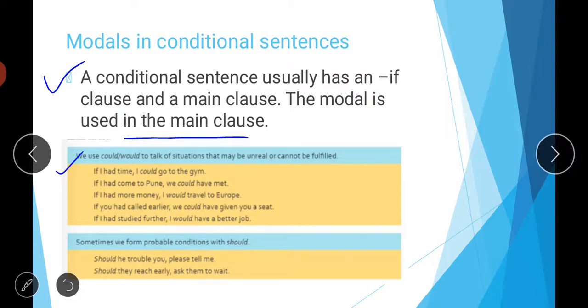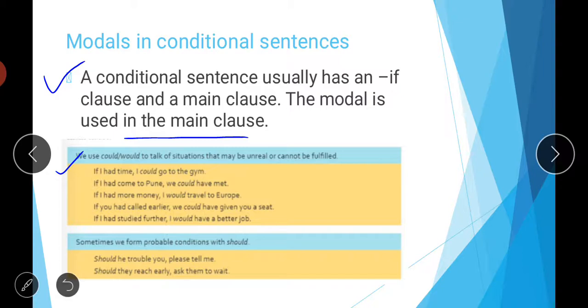So see, first we use could and would to talk of situations that may be unreal or cannot be fulfilled. So, if I had time, I could go to the gym. If you look at the sentence, it has two parts. First is your if clause, if I had time. Then your main clause, I could go to the gym. And as I have told you, you have to use words like may, might, can, could, all these words or your modals in your main clause.